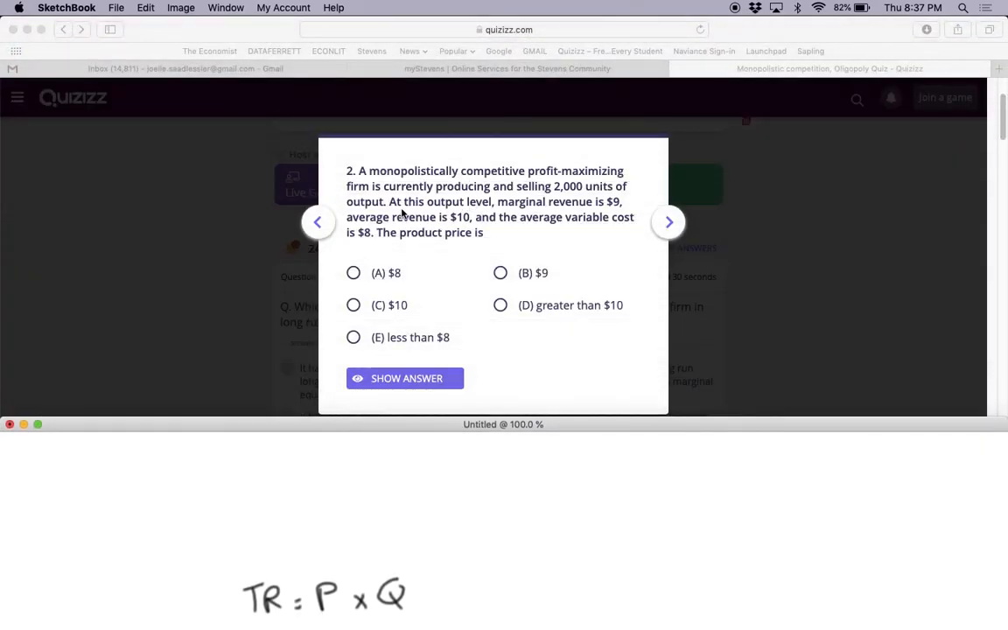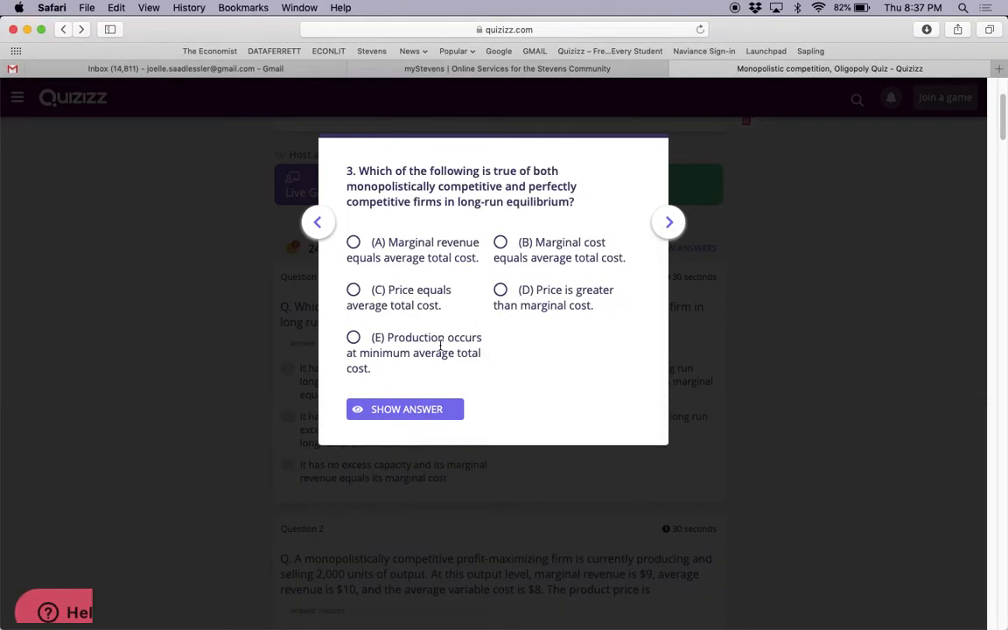So average revenue is price. Okay? Here we go. So we're basically told at this output level, marginal revenue is $9, average revenue is 10, so the price is greater than marginal revenue, and price is greater than average variable cost. So very nice, you're in business, and your price is $10. That's the answer. Which of the following is true of both monopolistically competitive and perfectly competitive firms in long-run equilibrium? Price equals average cost, right? Because profit is zero in both monopolistically competitive and perfectly competitive firms.